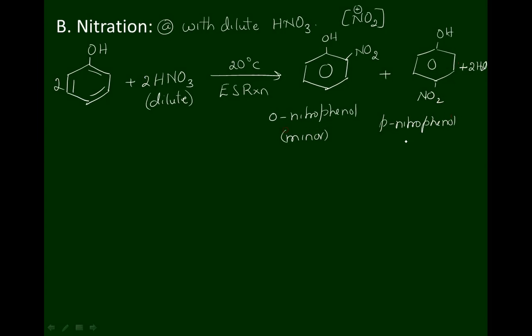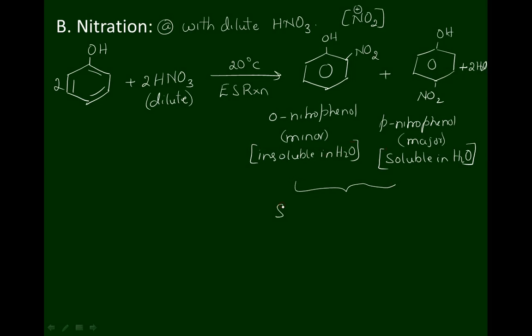Orthonitrophenol will be the minor product and paranitrophenol will be the major product. Ortho is soluble in water and para is insoluble in water. The reason I taught in the acidic nature of nitrophenol in the 03 video. Please go through it once. These two can be easily separated by the method called steam distillation process.